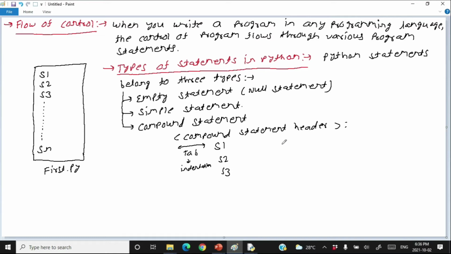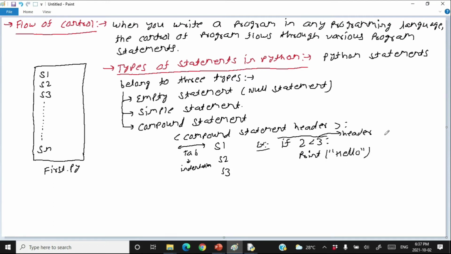So you have a compound statement header, and under it you have various statements, all of them indented. Suppose I write if 2 is less than 3, colon. This is the header of the compound statement. Then you press a tab, and after that you type print hello.